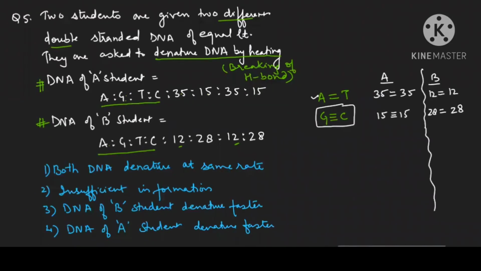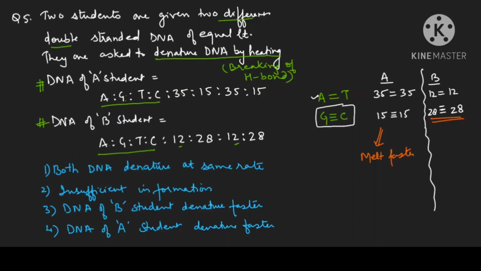Is it clear? After this, if you see carefully, you find GC is high in the DNA of the B student, not in the A student. It means A student DNA will melt fast. It will melt faster, but B student, because it has more number of these bonds, will melt slow. It will take time for melting because it has 28 GC base pairs and A has only 15 GC base pairs. So by seeing the GC, we have to calculate it.